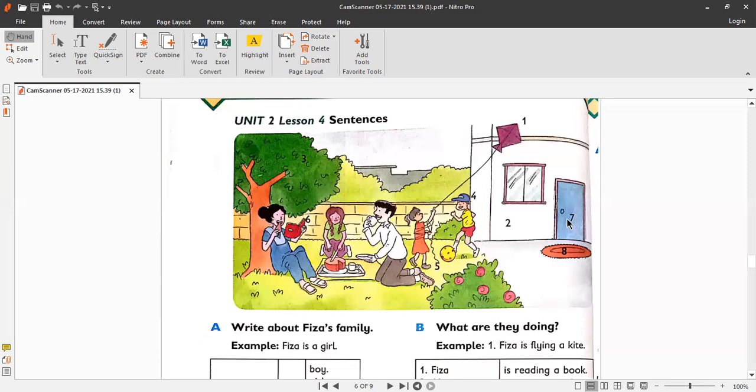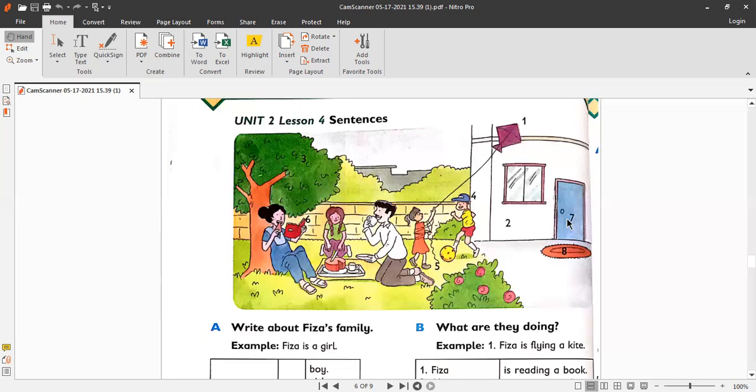Do not forget to start your question and answer with a capital letter, okay? You remember that we start our questions and our answers every time with capital letters.